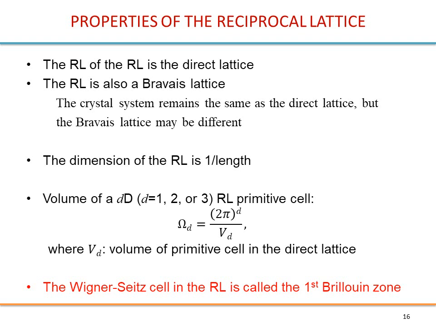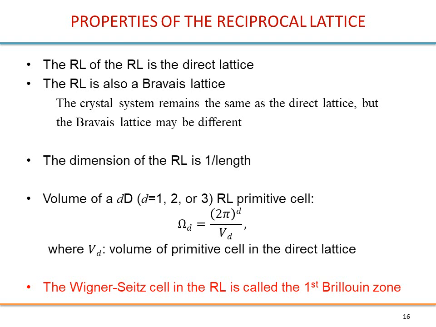If you take the cubic system, you will see that a body-centered cubic will be transformed into an FCC, a face-centered cubic, so it stays inside the same crystal system. The dimension of the reciprocal lattice is 1 divided by length, so that's a little bit why it is called reciprocal.